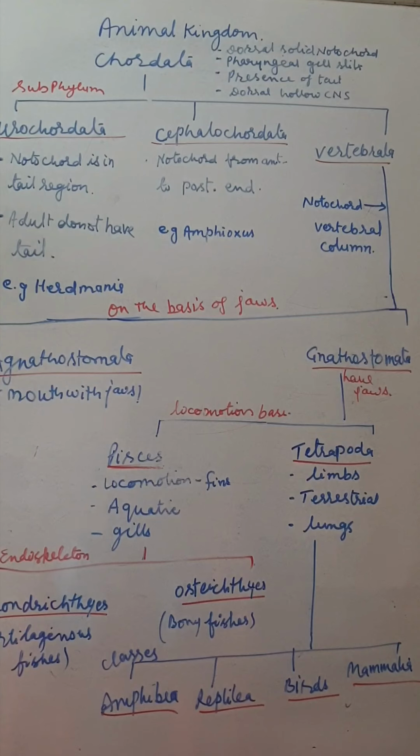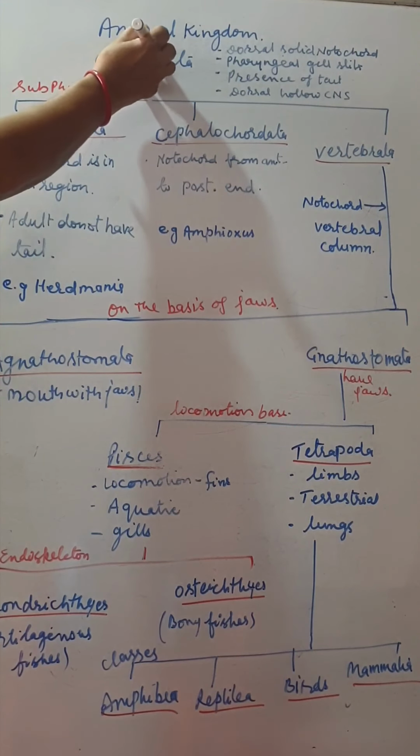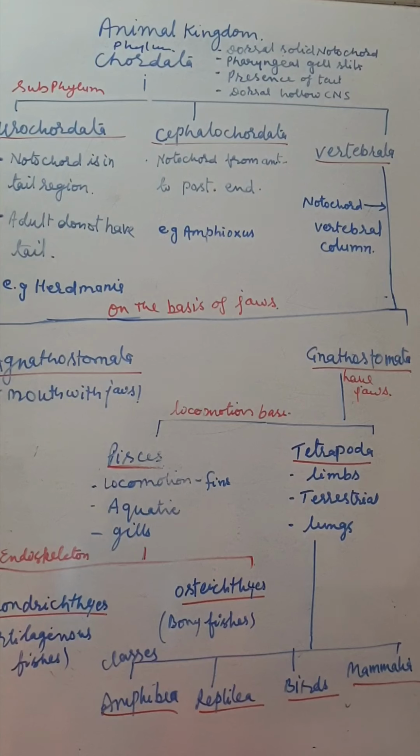In the last video we explained the Porifera, Cnidaria, Platyhelminthes, Arthropoda, Mollusca, Echinodermata. And the last phylum, Chordata, we will discuss now. So the next phylum is Chordata.